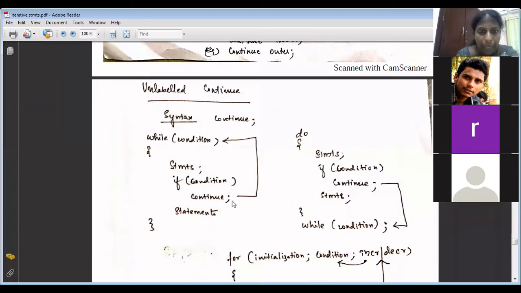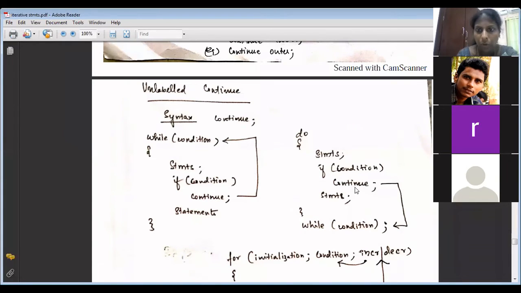Now, if I write break here, where does it go? It comes out of the loop. Break means it comes out. But if you write continue, what happens? Will these statements be executed or not? It stops and goes to the next. It won't execute the statement. It will stop and go to the next iteration.